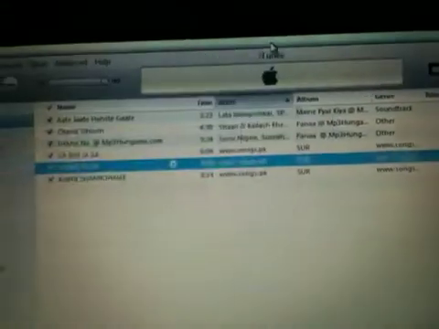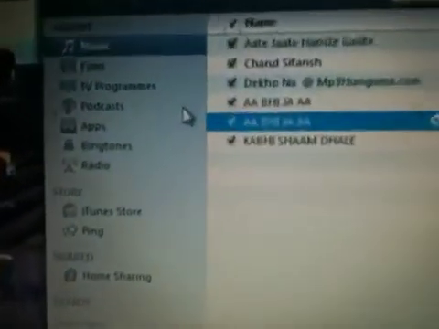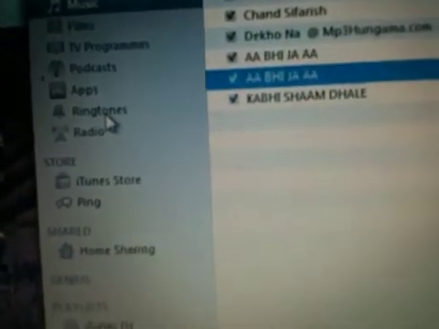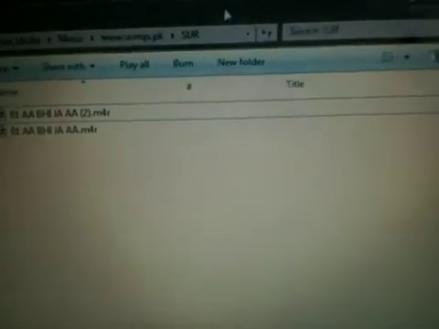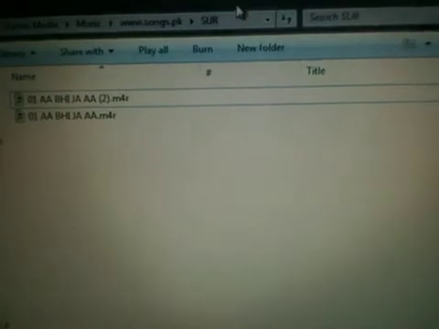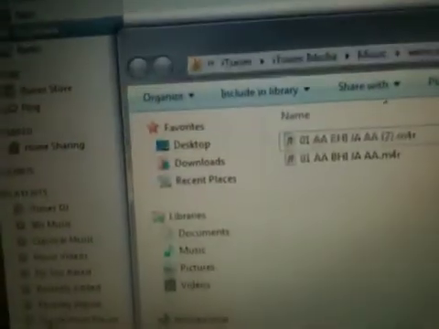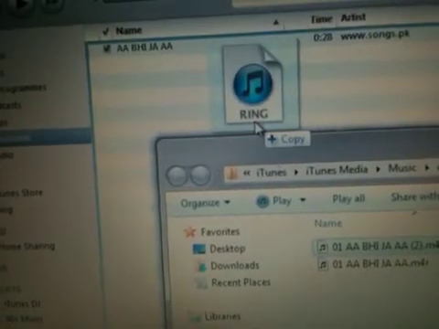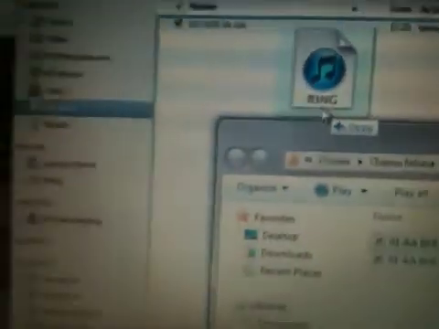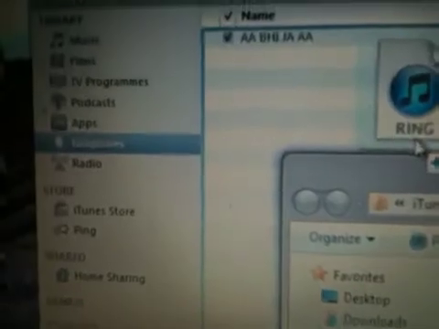Now minimize that window, click on ringtones and open your window again and just drag and drop your song in your ringtone folder.